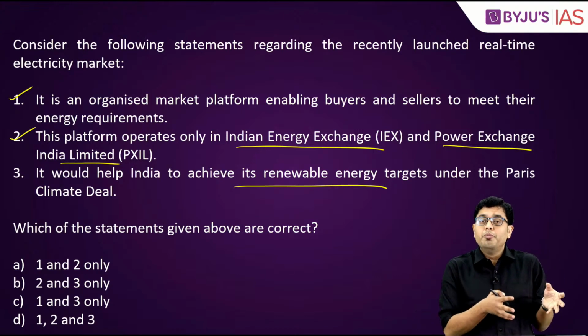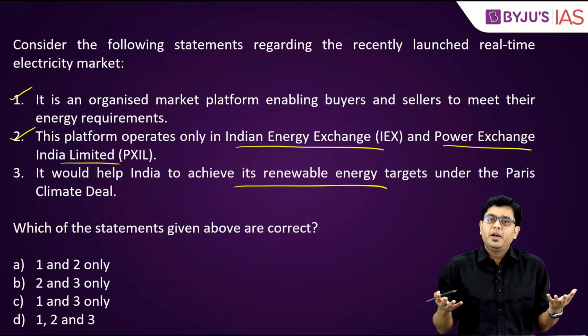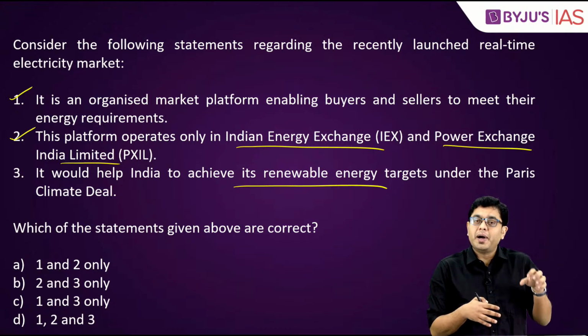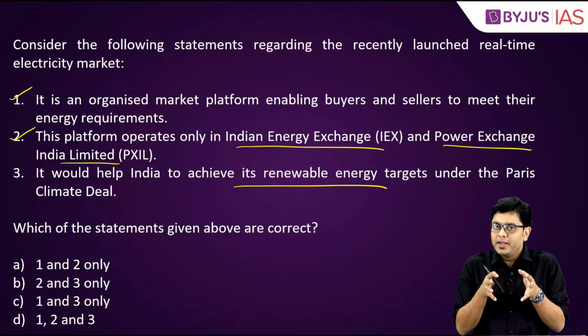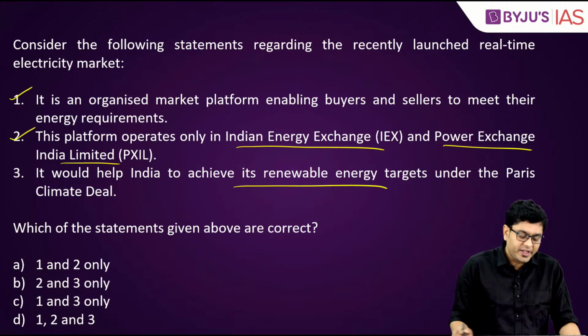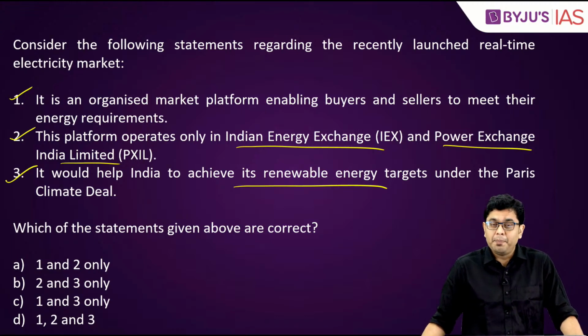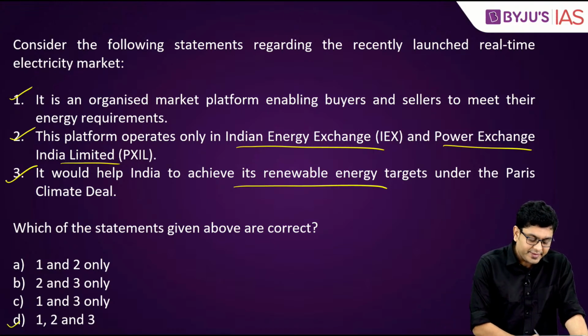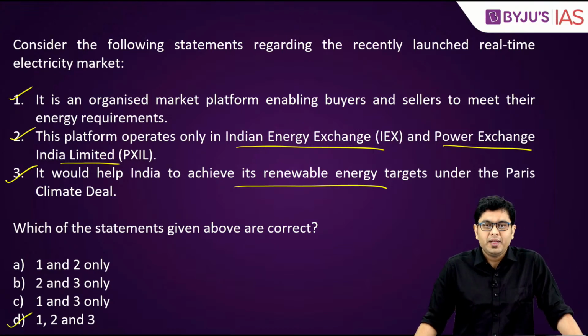So thereby, once more renewable energy is consumed, all the goals, the nationally determined contributions, NDCs, shall be much closer to realization. So yes, it would help us achieve the targets under the Paris Climate Deal. So in this case, D, that is 1, 2 and 3 are actually correct.